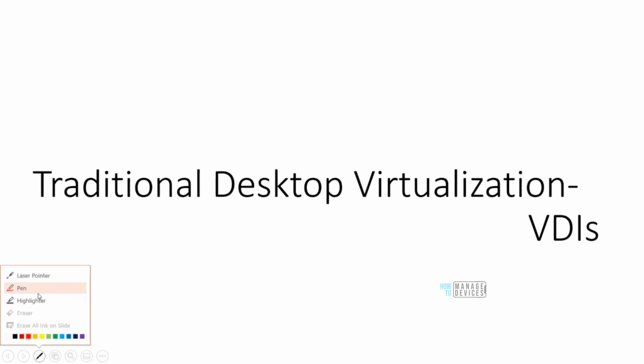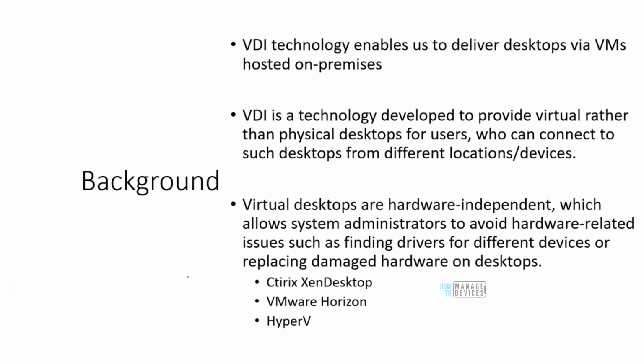So before I get into Windows 365, let's talk a little bit about VDIs and traditional desktop virtualization. VDI is a technology which enables us to deliver desktops via virtual machines which are hosted on-prem. This technology has existed since as long as I can remember, at least 15-plus years. So you would have heard about Citrix virtualization, VMware Horizon, and Hyper-V, which provides virtualization from Microsoft.